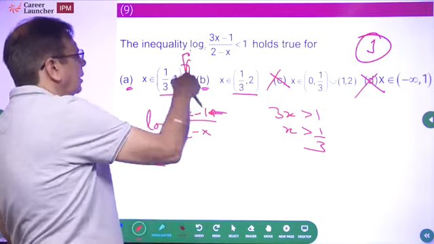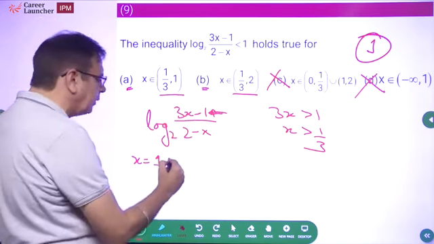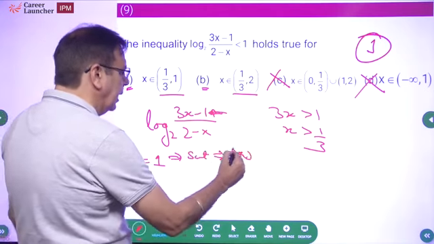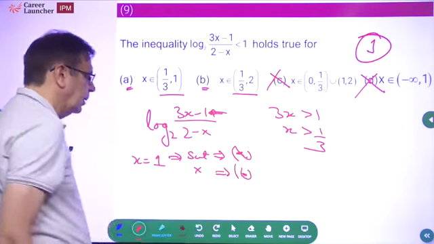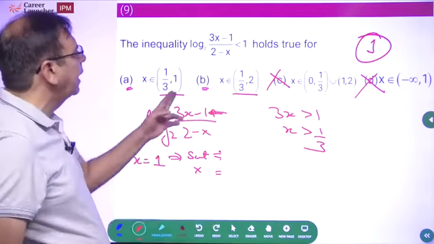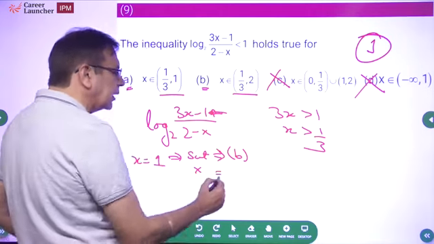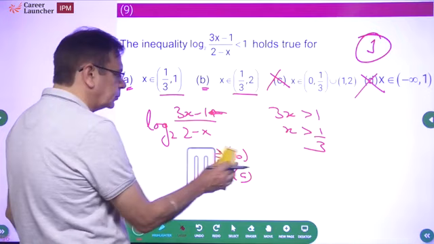Which means if x equal to 1 satisfies, the answer will be A. Does not satisfy, the answer will be B. Sorry, I've written it the reverse. If x equal to 1 satisfies, then since 1 is present in choice B, the answer should be B. If it does not satisfy, the answer should be A. So let's check for x equal to 1.